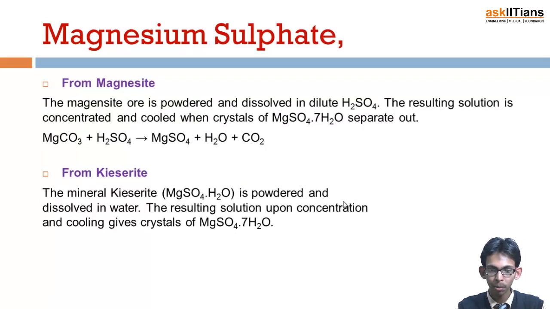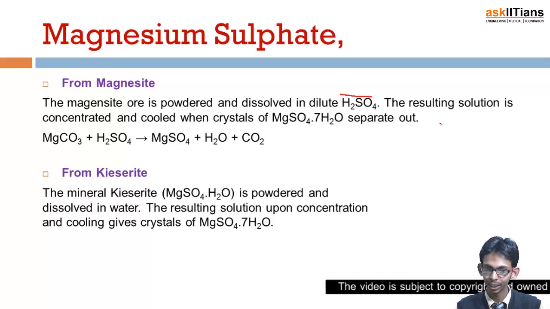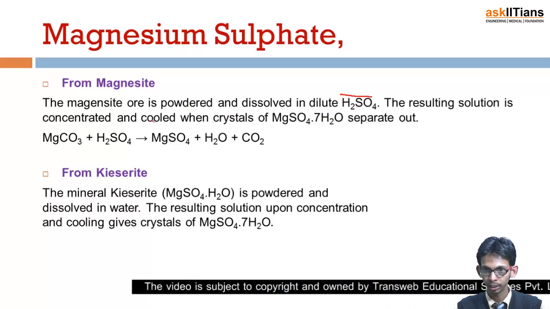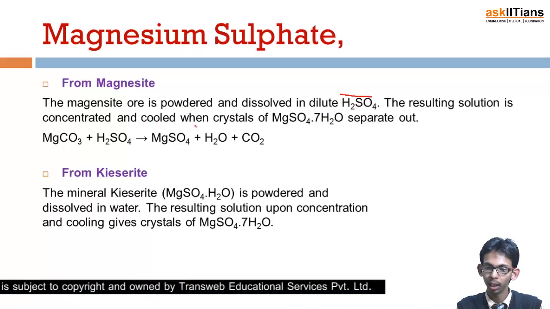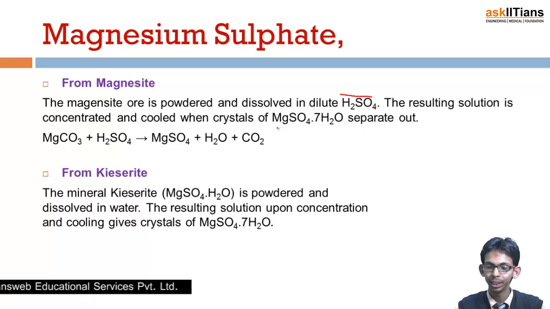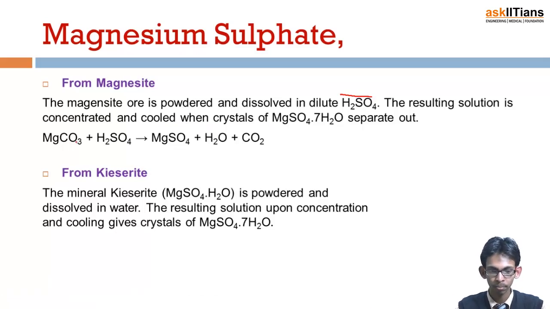The next method is from magnesite, which is another ore. When it is powdered and dissolved in dilute H2SO4, the resulting solution is concentrated and cooled, and crystals of MgSO4 7H2O separate out. So magnesium carbonate, or magnesite, treated with H2SO4 results in the formation of magnesium sulfate, and after crystallization it gives magnesium sulfate 7 hydrate.